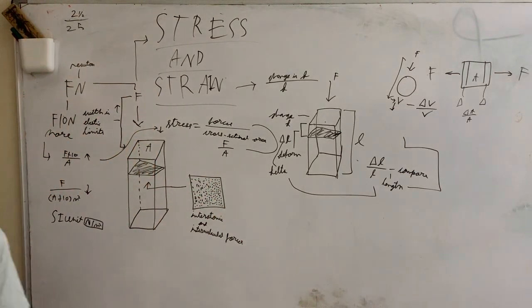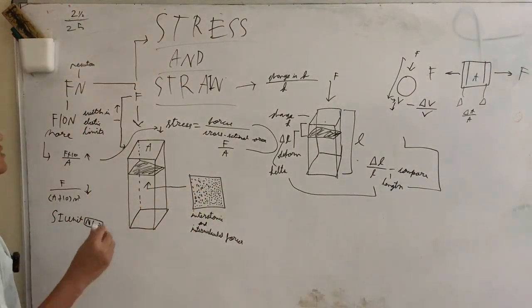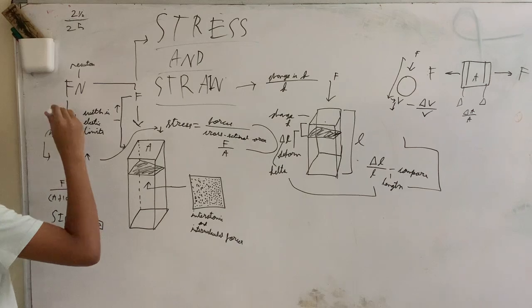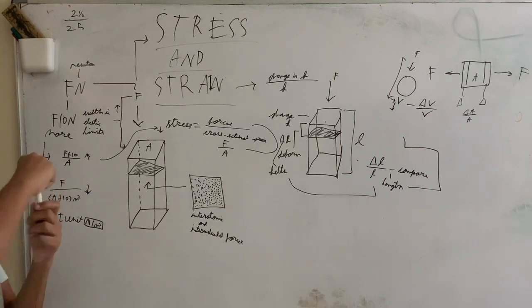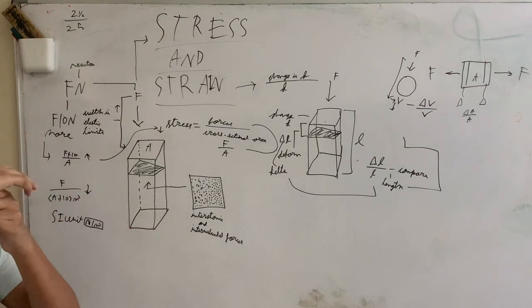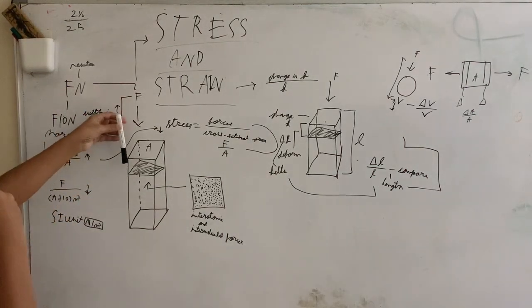So now let's do a little bit of experimenting. Let's say instead of F Newton, we add a bit more: F plus 10 Newton. Now, with common sense and with actual proof, we know that this would make the force more powerful, so it does more stress.